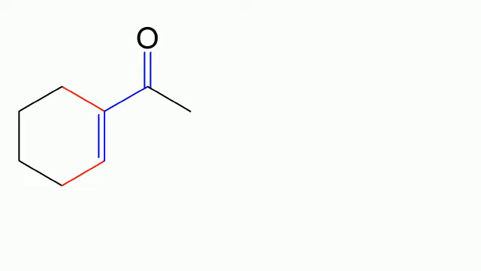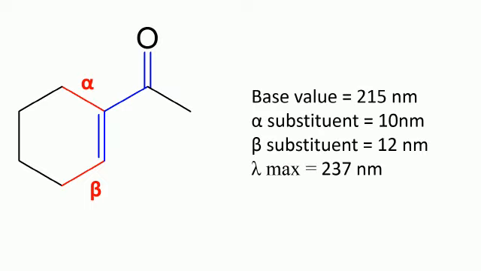This molecule is an example for 6-membered cyclic alpha-beta unsaturated ketone. As we can see here, there are two substituents attached to the conjugated double bond. One is at alpha position and the second one is at beta position. Therefore, the base value for 6-membered alpha-beta unsaturated ketone is 215 nanometer, and one alpha substituent contributes 10 nanometer, and the increment for beta substituent is 12 nanometer. Therefore, the lambda max of this molecule is 237 nanometer.